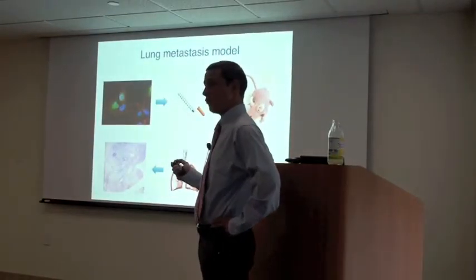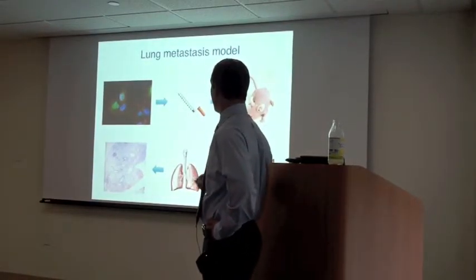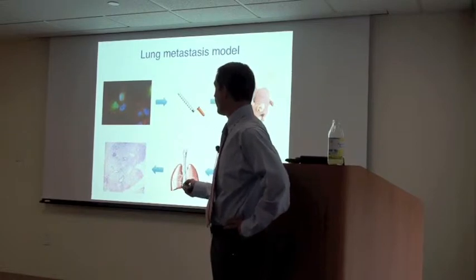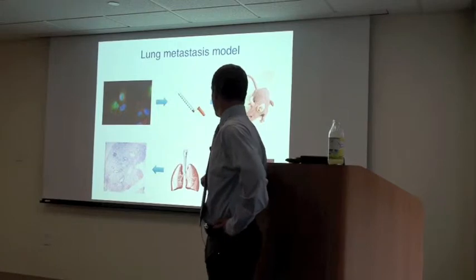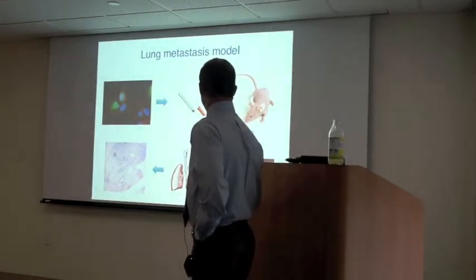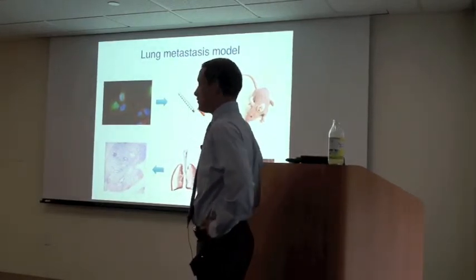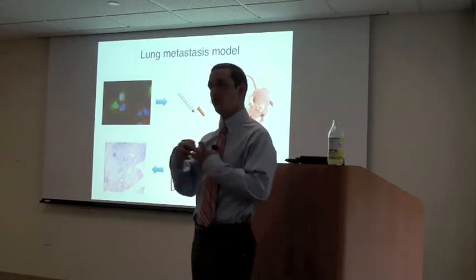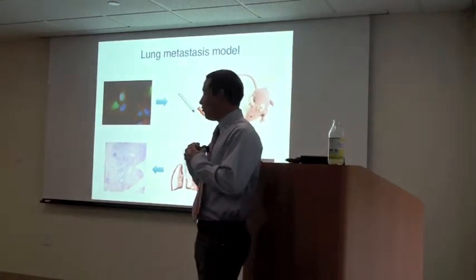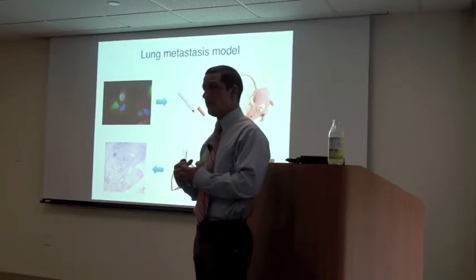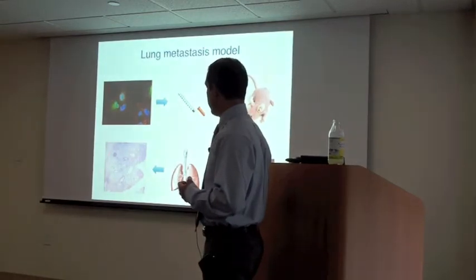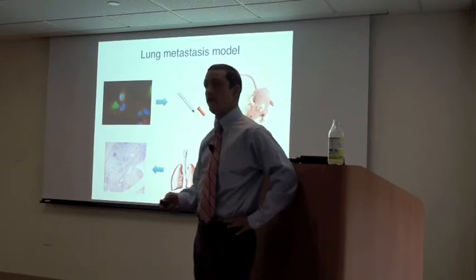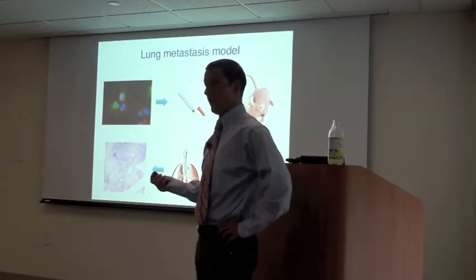So in order to answer this question, we used a well-established model of lung metastasis in which you get tumorigenic cells, inject them into the lateral tail vein of a nude mouse. Then the cells travel in circulation and get stuck in the lung capillaries because they're too big. So normally the cells would die, but if the cells are metastatic, they can infiltrate into the lungs and then grow as metastatic nodules, which then you can visualize after dissection.